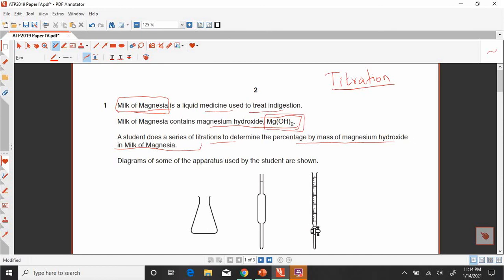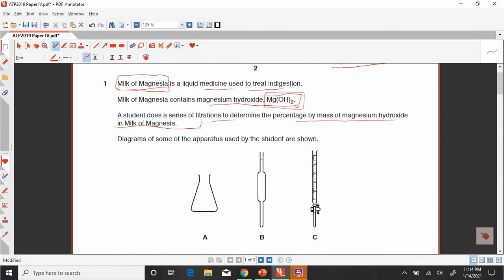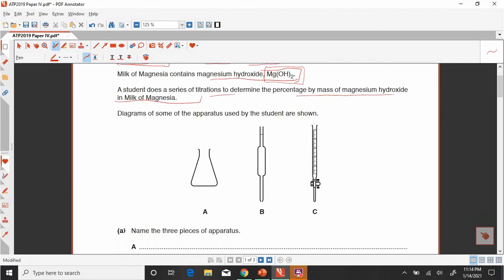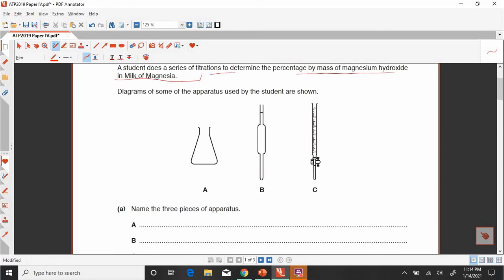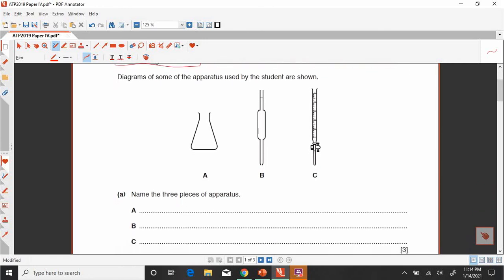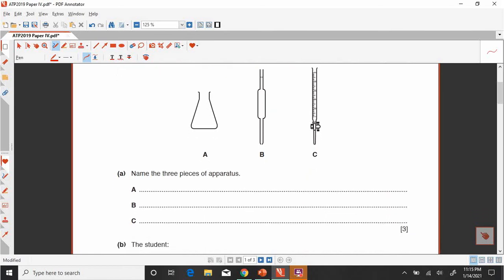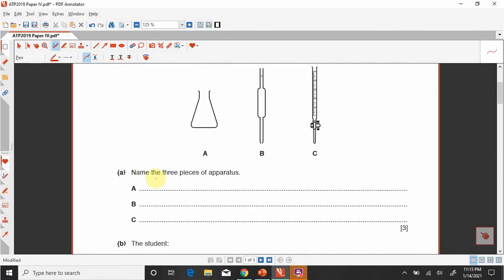Diagram of some apparatus. These are some apparatus. Now we have to just name these apparatus as we have done earlier in paper 2020. Number 1, A is called the conical flask.